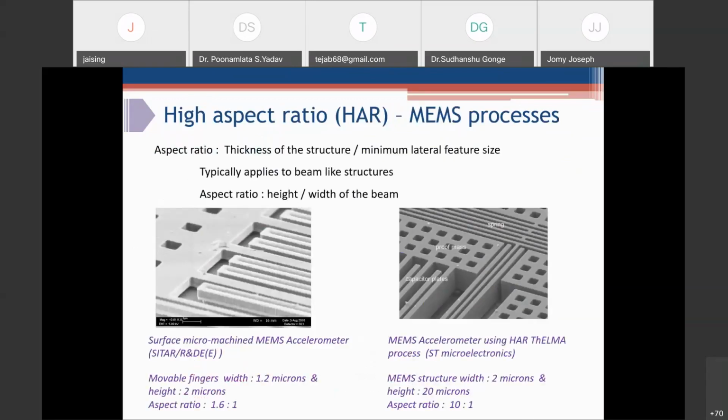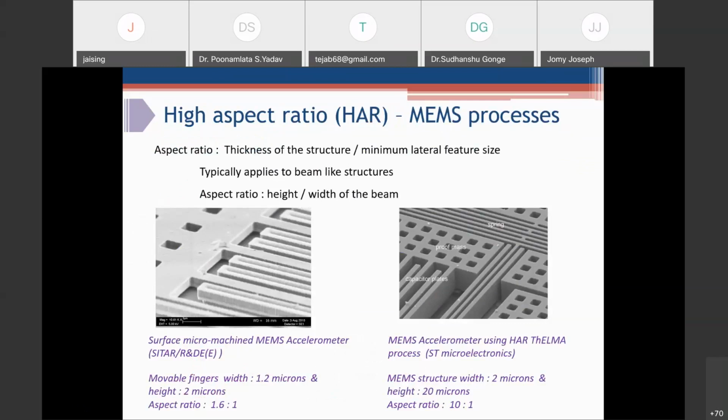Another two important processes are bulk micromachining and surface micromachining. These are very common developments, but people have developed some other processes which are unique to their applications. I can mention the high aspect ratio processes. Okay, so what is aspect ratio?